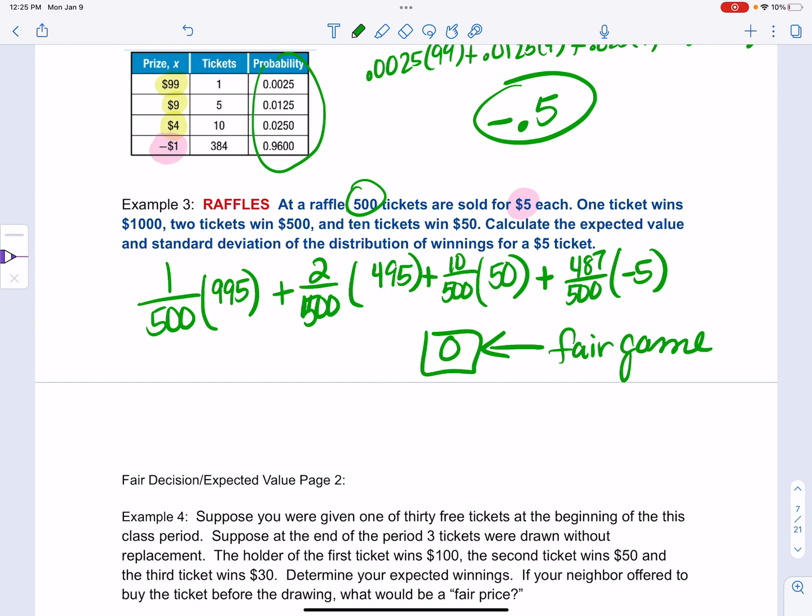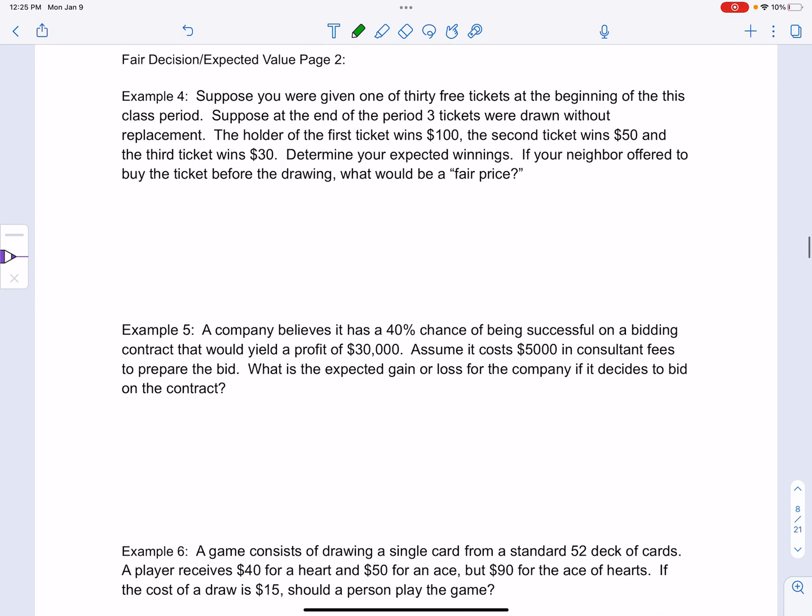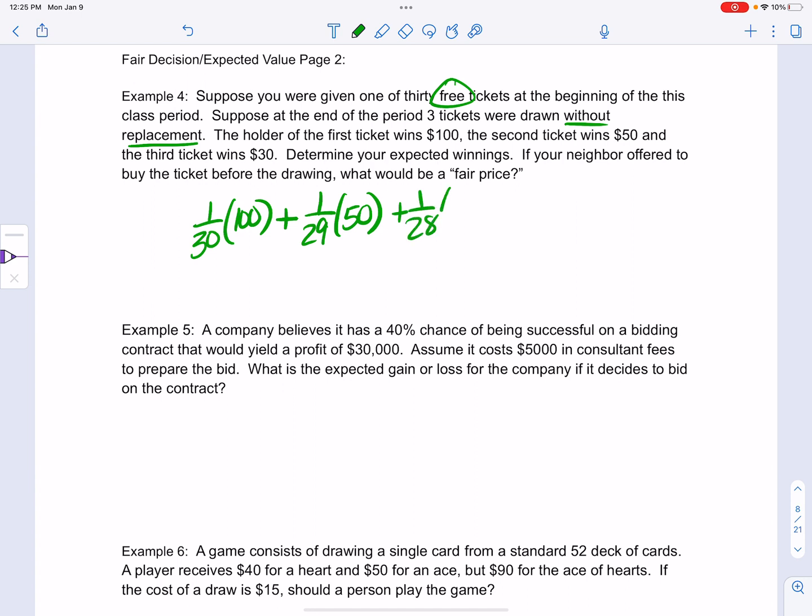All right, if you go to the next page, suppose you were given one of 30 free tickets, so I don't have to subtract anything. Suppose at the end, 3 tickets were drawn without replacement. That means order matters. The first person is going to win $100, but now there's only 29 tickets left, right? So the second person only has a 1 in 29 chance of winning $50, and the third person only has a 1 in 28 chance of winning